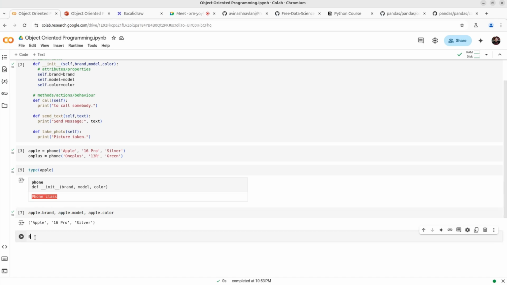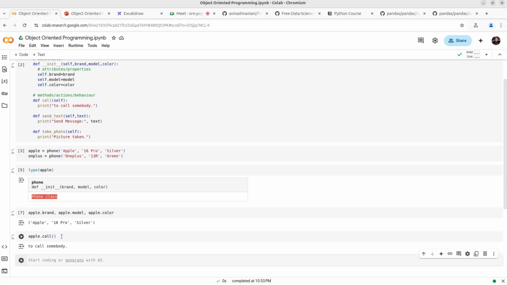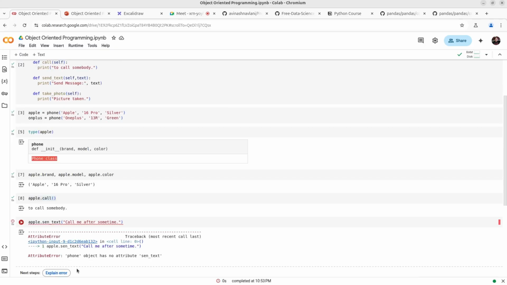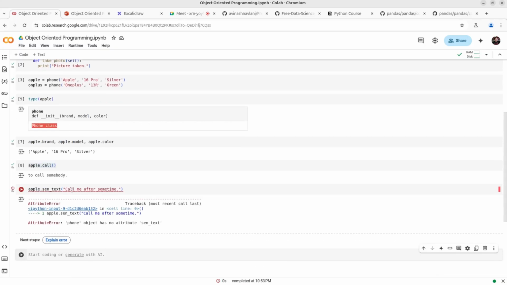Now suppose I want to perform some operation like call, to call somebody. Now if I do Apple dot send text, call me after some time, okay, phone object has no attribute, okay, not send.